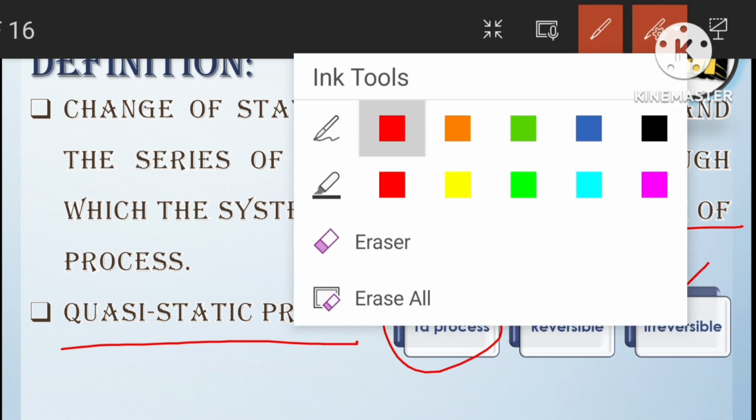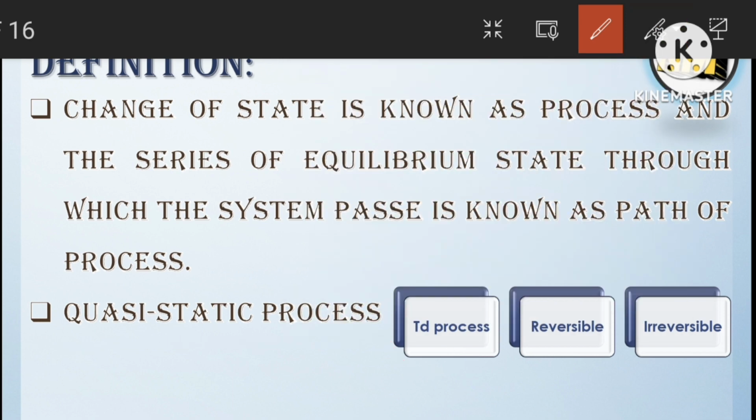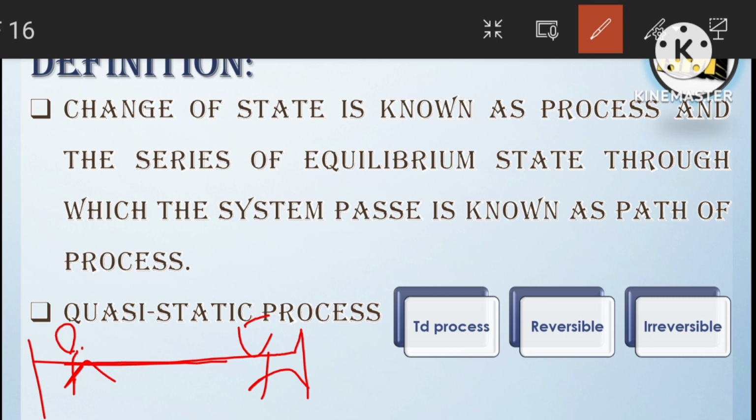We know what reversible means. If we take one example, one person is standing here and he walks some distance, from here to here. This is the starting position, this is the ending position.